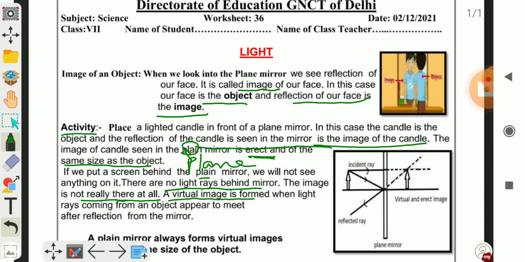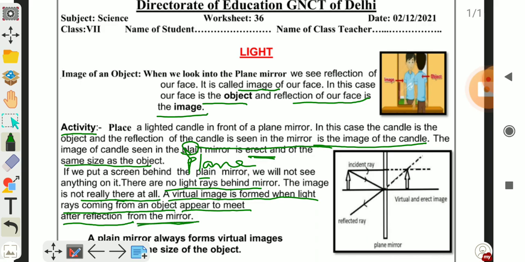A virtual image is formed when light rays coming from an object appear to meet after reflection from the mirror. So in the plane mirror, a virtual image of an object is formed because the light rays coming from an object appear to meet after reflection from the mirror.